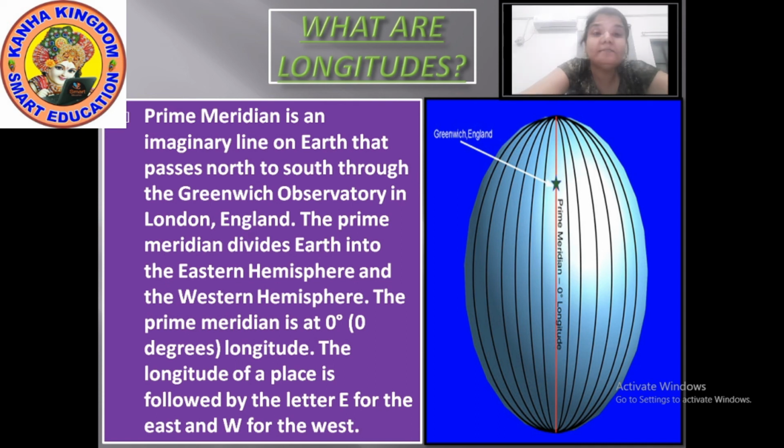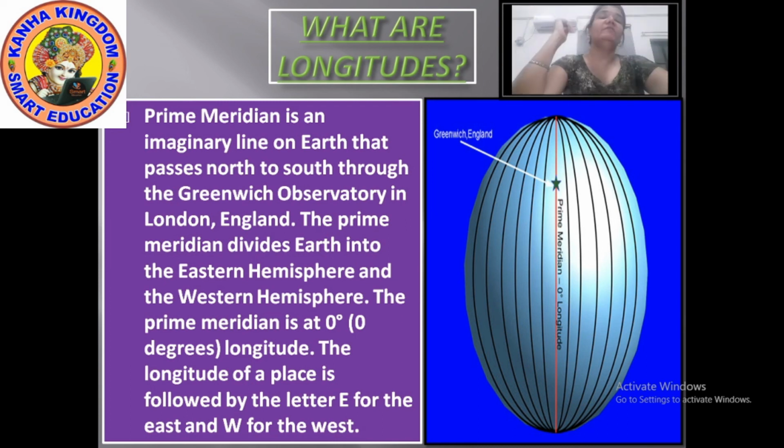But what is the distance between them? To know the distance, you should know about the longitudes. That is called the meridian of longitude.